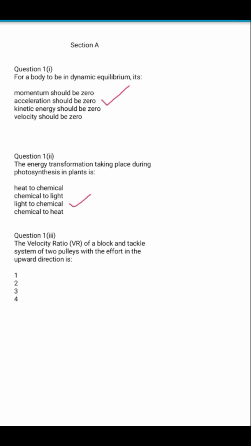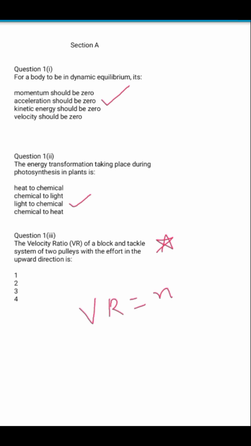The third question is a very unique question. Till now, I don't think it has been asked in any of the board papers. So make sure you are marking this as a very important one. The velocity ratio of a block and tackle system of two pulleys with the effort in the upward direction is given by. We know very well that in case of a block and tackle system, the velocity ratio is equal to the number of pulleys. We write it like this, velocity ratio is equal to n.